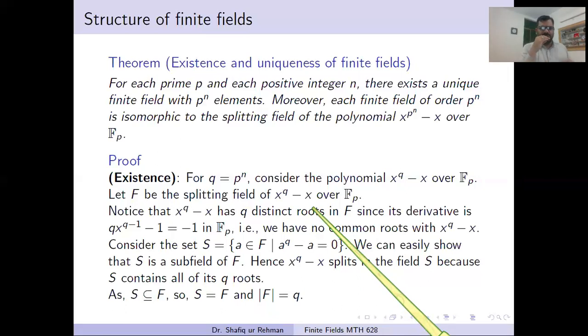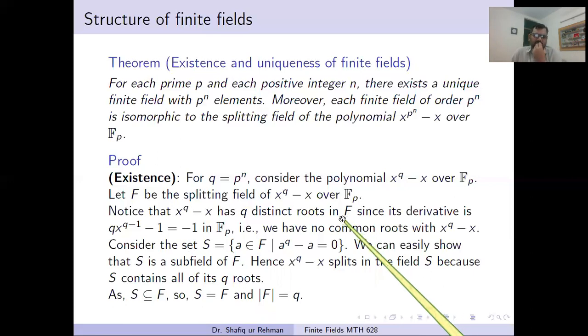And so it has no repeated root. This polynomial has all distinct roots, in the field F. Why are all the roots in F? Because F is a splitting field. We accept that F is a splitting field, so all the roots will be in F. It has no repeated roots, so all the q roots, it can be factored into linear factors. All linear factors will be over the field F, so all the roots will be in F.